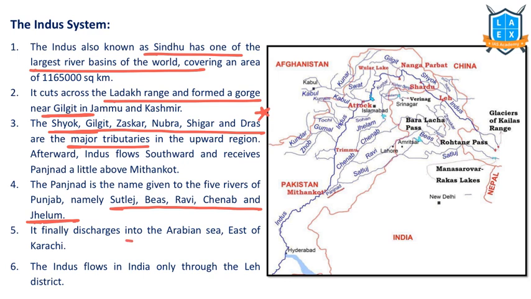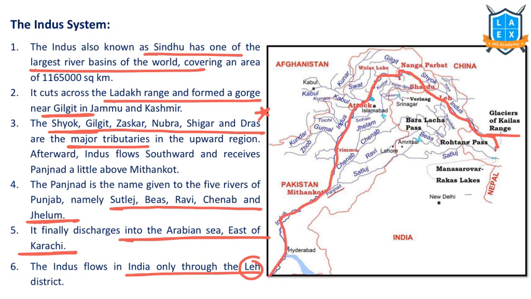Indus River finally discharges itself into Arabian Sea east of Karachi. Karachi is a place in Pakistan. Indus flows in India only through one district, that is Leh district. The main river of Indus originates near Kailash range, flows like this, enters into Pakistan and meets the Arabian Sea east of Karachi region.